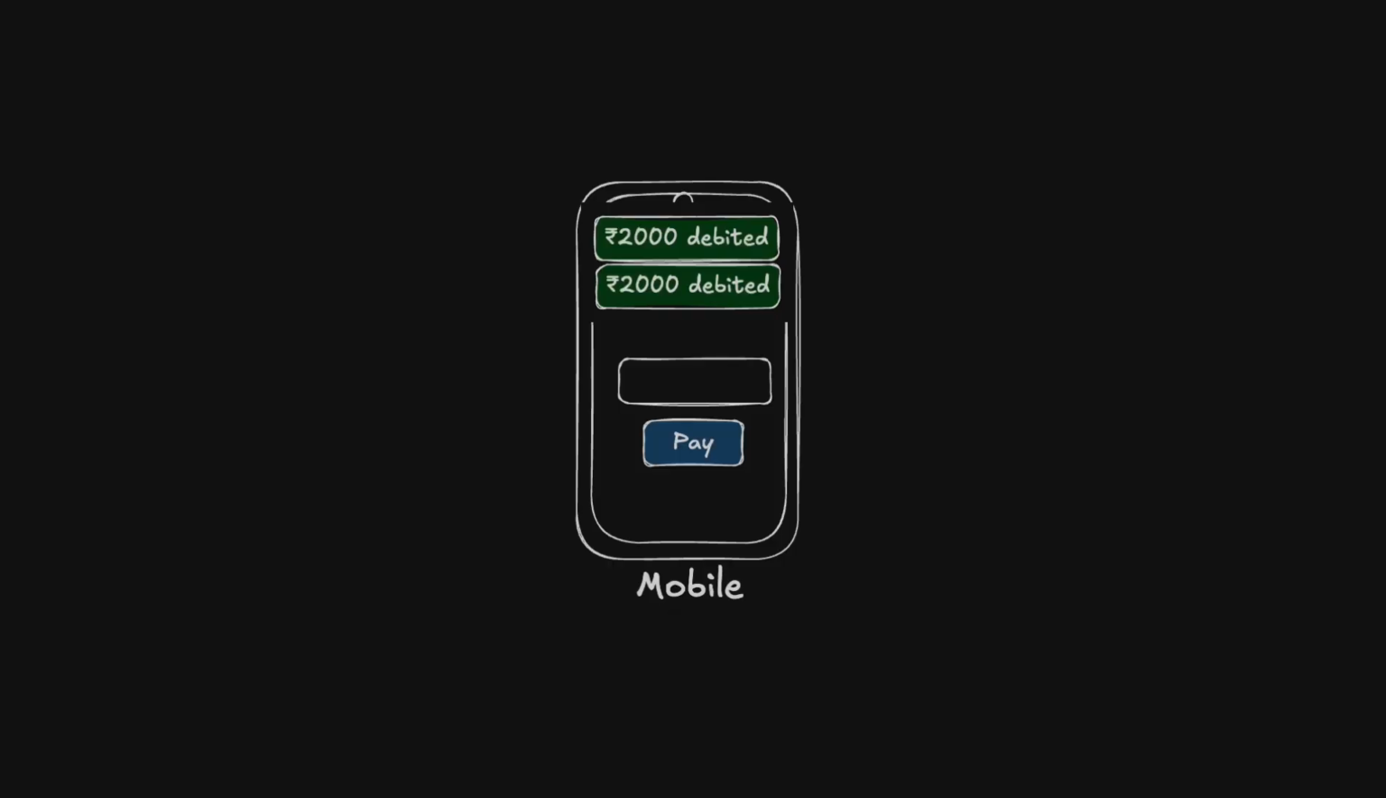Now, sometime later, you see that you were charged twice. You see two notifications of 2000 rupees being charged. So, what actually happened? But more importantly, how does a real world payment system make retries safe? The answer lies in a concept called idempotency.